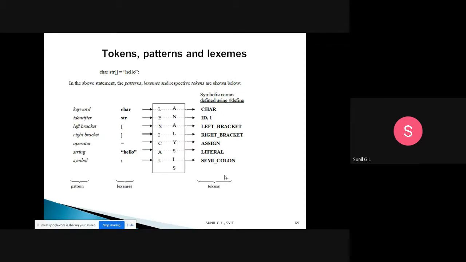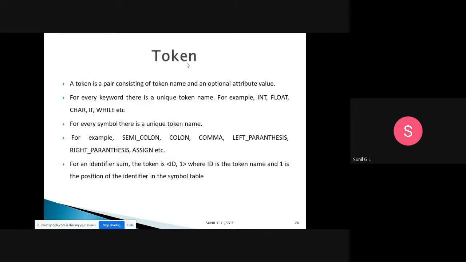Okay, so next, what do you mean by token? A token is a pair consisting of a token name and an optional attribute value. So whatever we are showing now, those things like int, semicolon, those are all token names with an optional attribute value.